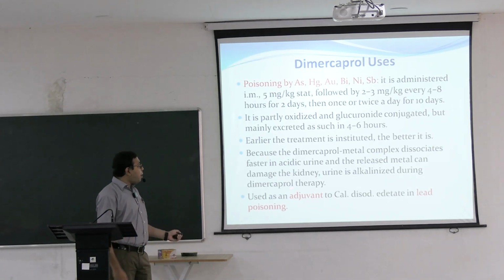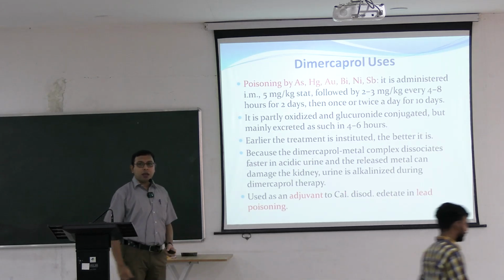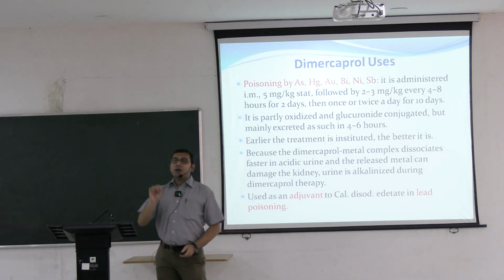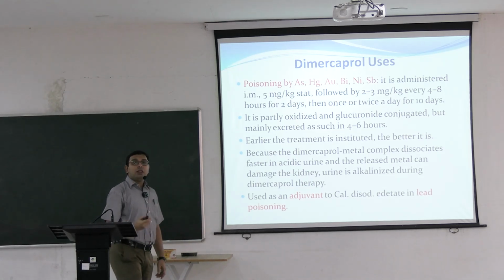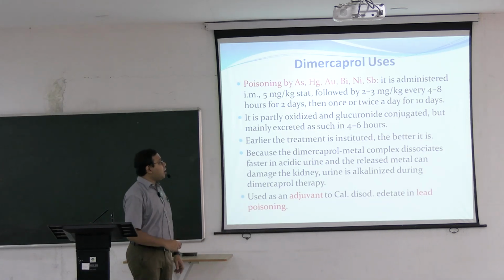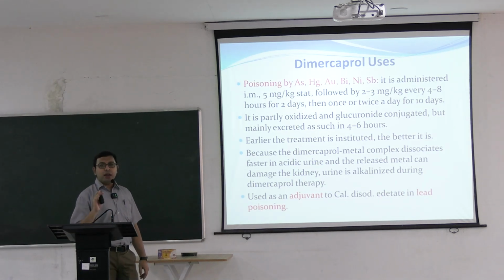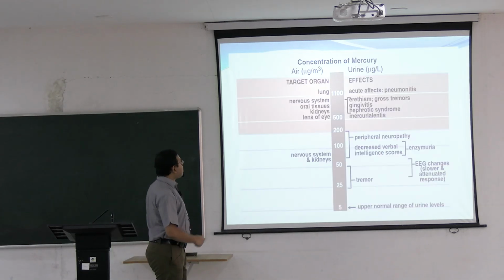Apart from this, it is used as an adjuvant to calcium disodium EDTA in lead poisoning. So in lead poisoning it is a second line therapy, but remember Dimercaprol is the first line therapy in the other poisonings. Of these, the most common is arsenic poisoning. This is the most common poisoning. Apart from this, there may be gold poisoning, bismuth poisoning, nickel poisoning, antimony poisoning, mercury poisoning, etc.